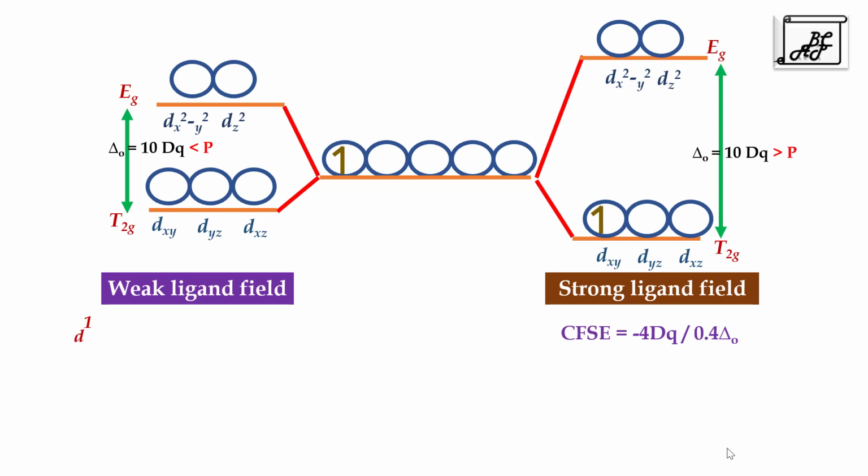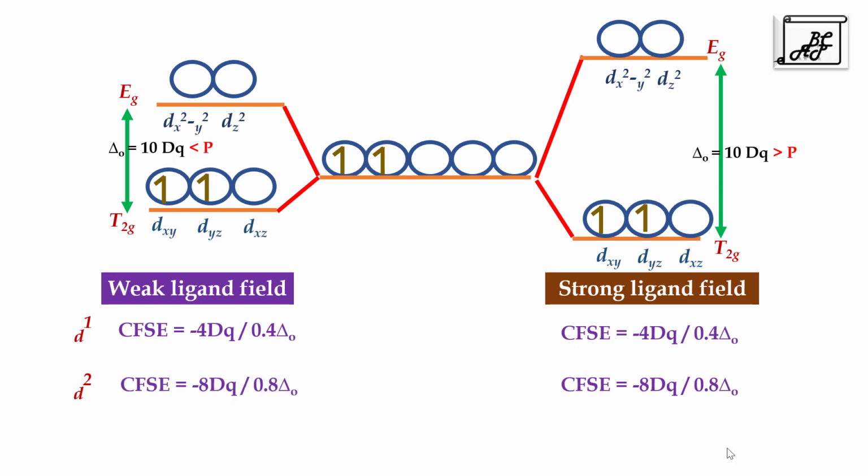Same in case of weak ligand field, this one electron gets occupied into the t2g level. The CFSE is same, -4Dq or -0.4 delta O. For d2 electronic configuration, the second electron also occupies the t2g level. Total CFSE becomes -8Dq or -0.8 delta O. Same is in the case of weak ligand field. For d3 electronic configuration, the CFSE is calculated as -12Dq, and same is in the case of weak ligand field. So we have seen that in case of d1, d2 and d3 electronic configuration, CFSE is same whether it is strong ligand field or weak ligand field.